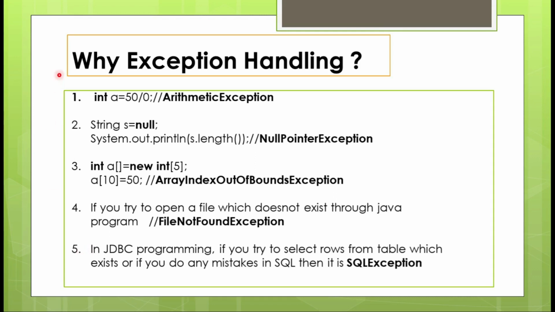Now look at here. In your Java program, in case a number is divided by 0, you might think, sir, I'm a programmer, I know what numbers I give in my program, why will I give denominator 0? No, you won't be giving, but think that the denominator is generated by some formula. You don't have an idea what kind of value that formula is generating.